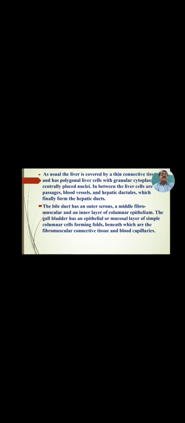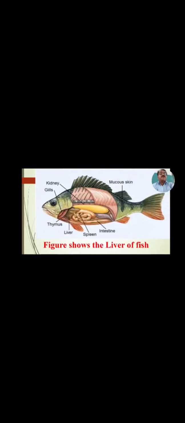As usual, this liver is covered with thin connective tissue and has polygonal liver cells, which we have seen. These are the polygonal cells, the hepatic cells, and these red patches are the blood cells.